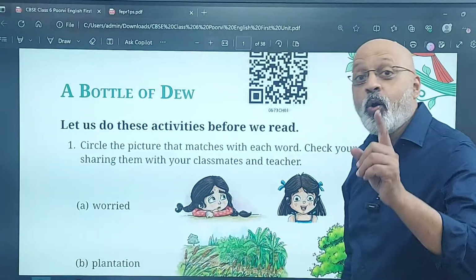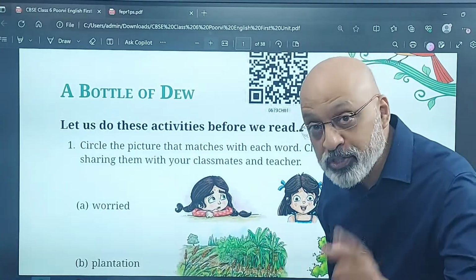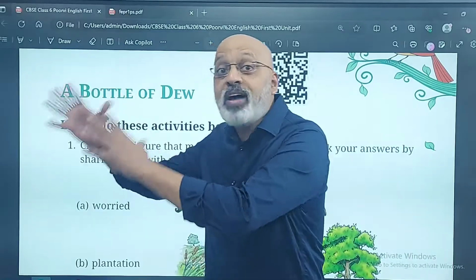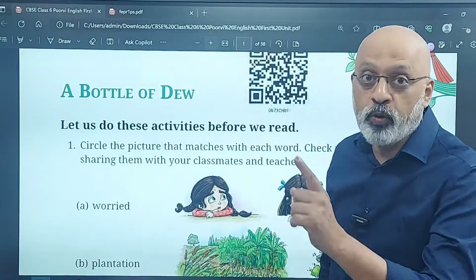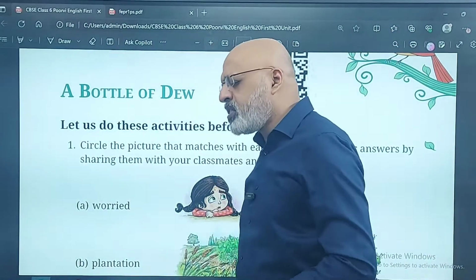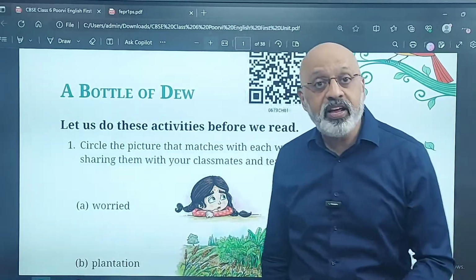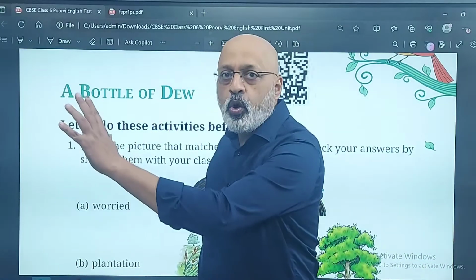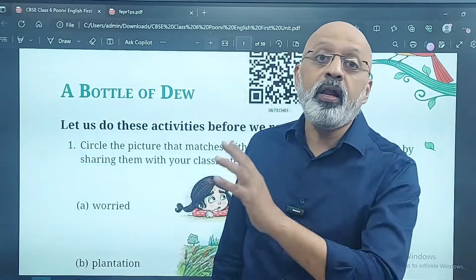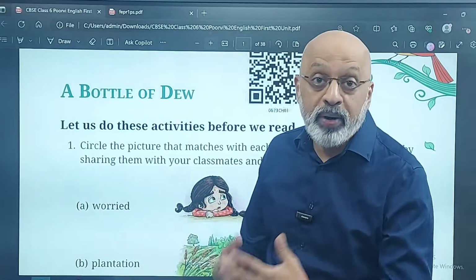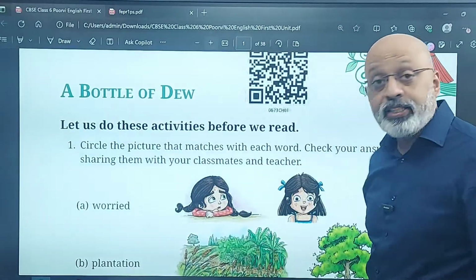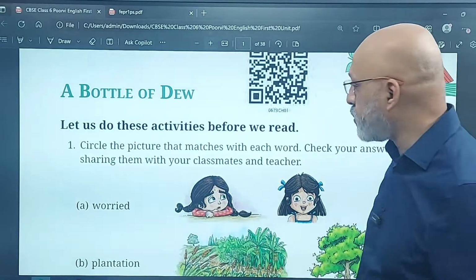So let's get started with this particular lesson, which is part of your syllabus. Always look for things outside the syllabus also. You have come to CBSE with Sudhir, you have come to me at the right age. Be with me as we go up. Trust me, you will learn a lot of things which you can implement and get better. Let's do these activities before we get to the story.